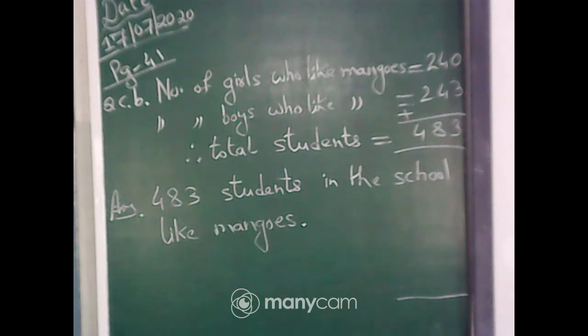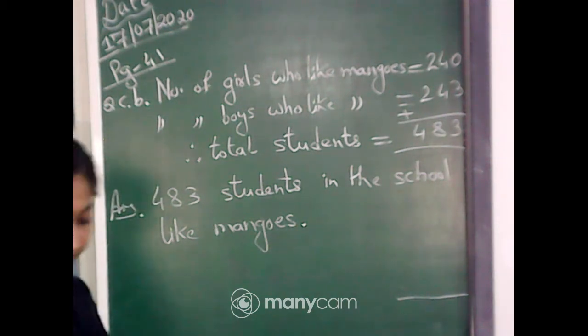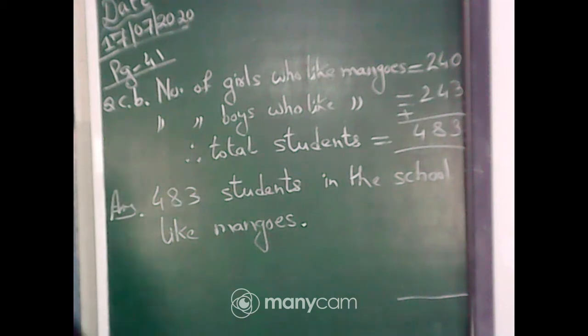Okay, completed? Completed writing, students? Yes, now come to question number C. I am reading question number C. Altogether, how many students are there in the school?